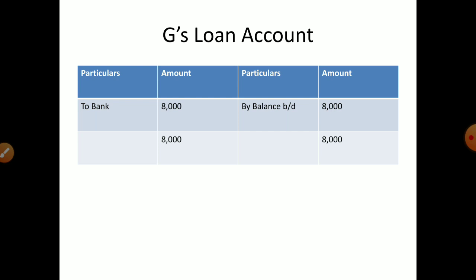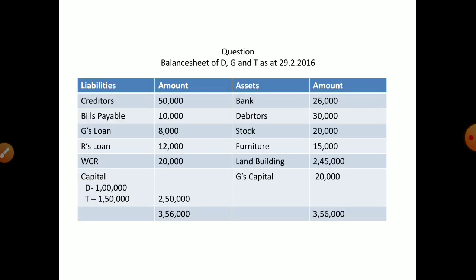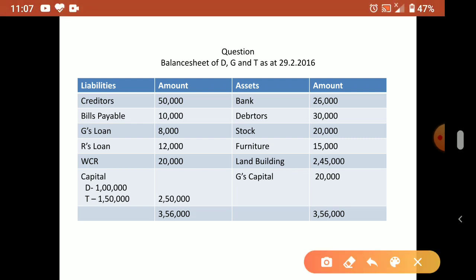Now we'll go to G. Who is G? G is the partner. As I already told you, you can see here: G's loan account 8,000, G's capital account 20,000.